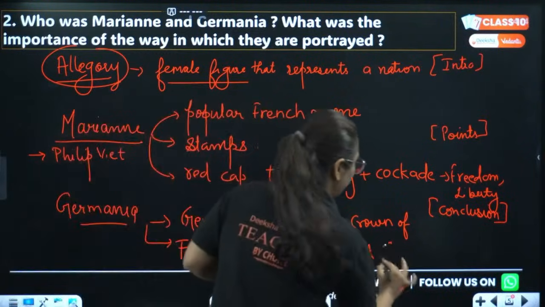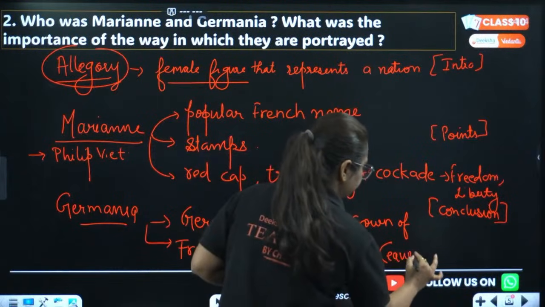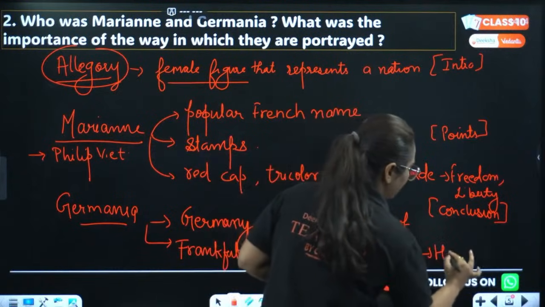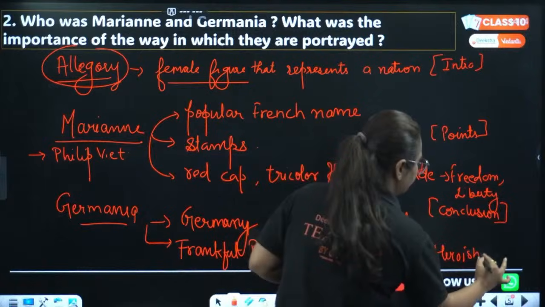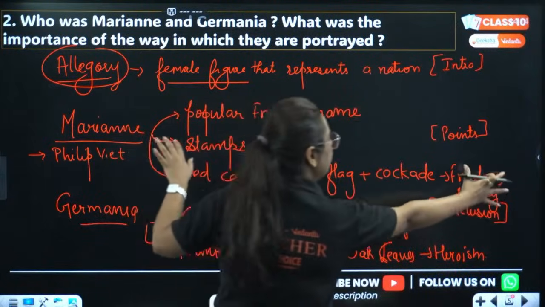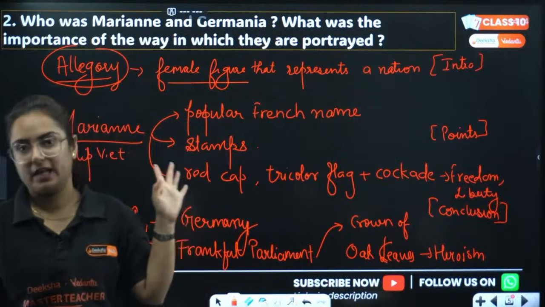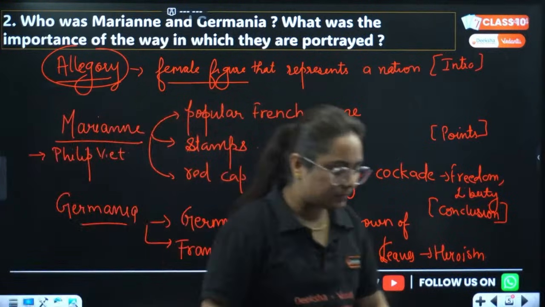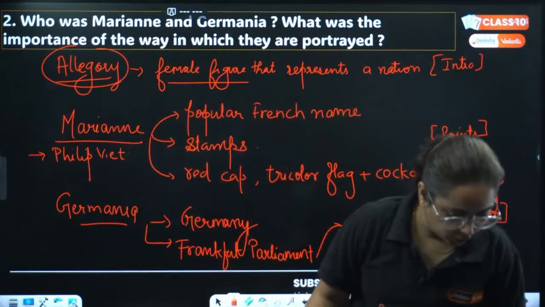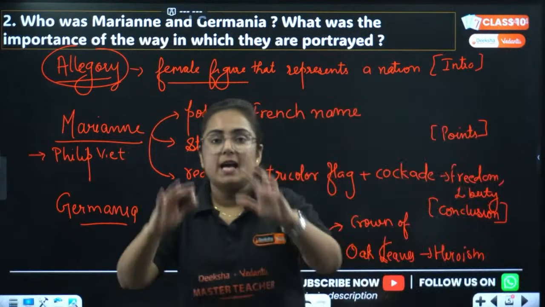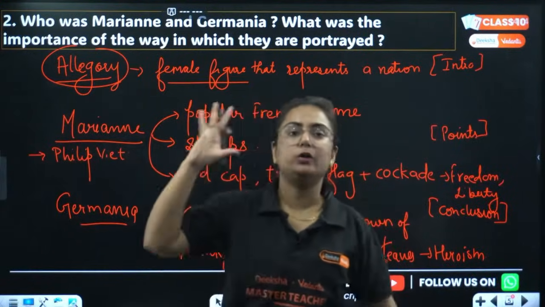So the crown of oak leaves represents heroism. So where the figure Marianne represents freedom and liberty, Germania represents what? Heroism. Okay, done. Will you be able to frame this answer? Will you be able to write it or not? Tell me right now, is it going good? This is how you need to frame your answers.